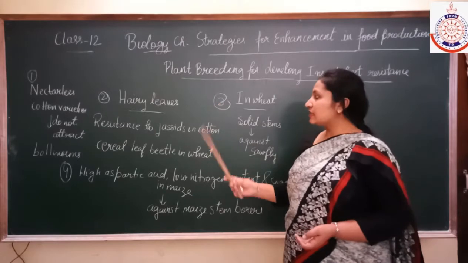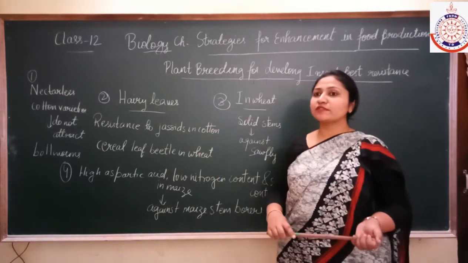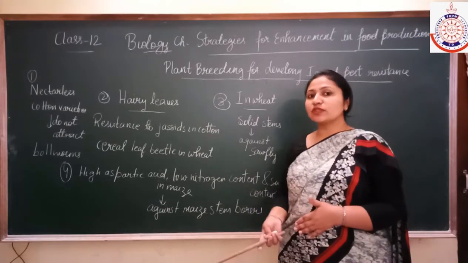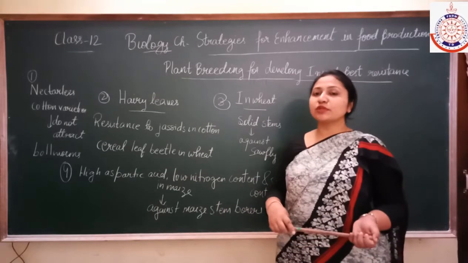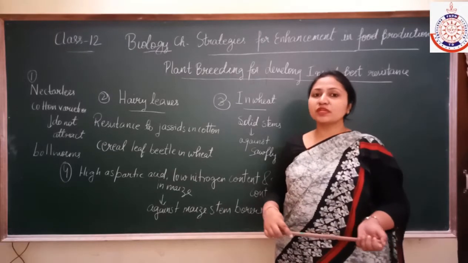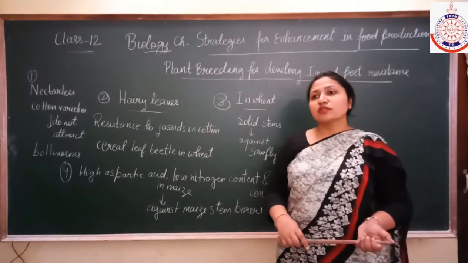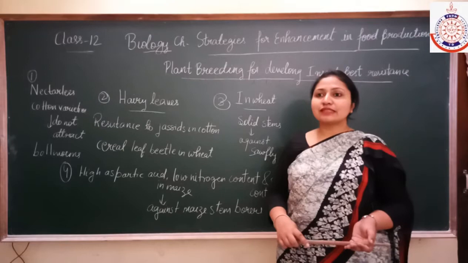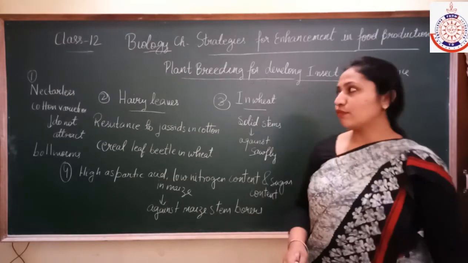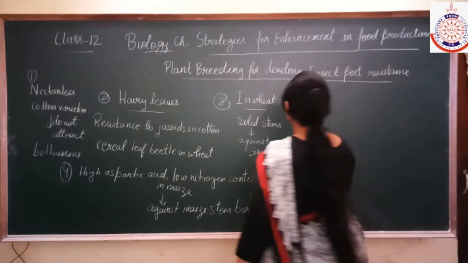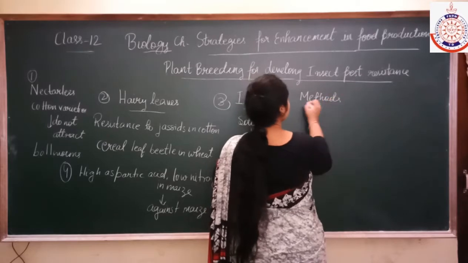And if these plants are hybridized with another plant which doesn't have these genes, then we can produce progeny, superior recombinants having these genes. The methods are the same as we discussed in case of disease resistant varieties. So let's discuss them one by one. What are the methods of producing these kinds of plants?